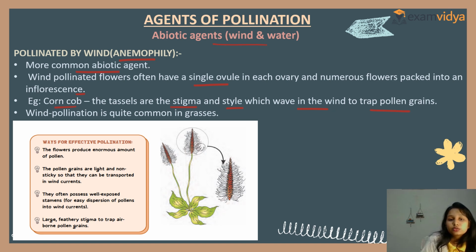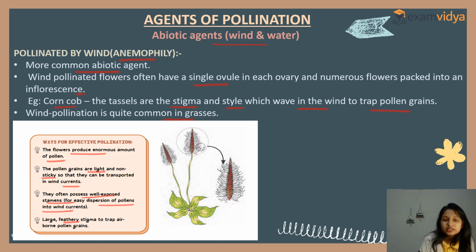Wind pollination is quite common in grasses. So in grasses, what will happen? Wind pollination occurs. See, these are effective pollination ways. The pollen grains fall down. The flowers produce an enormous amount of pollen. The pollen grains are light and non-sticky, so that they can be transferred from one place to another by wind currents. They often possess well-exposed stamens for easy disposal of pollen into wind currents.